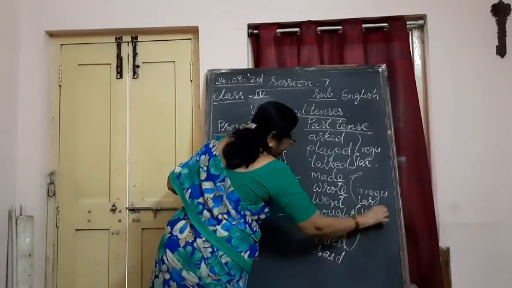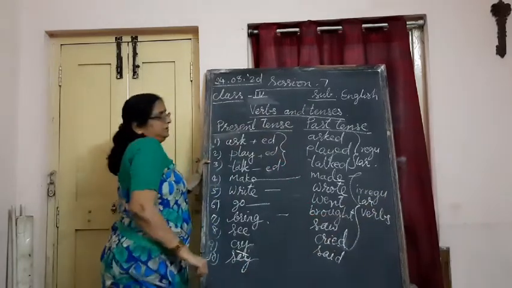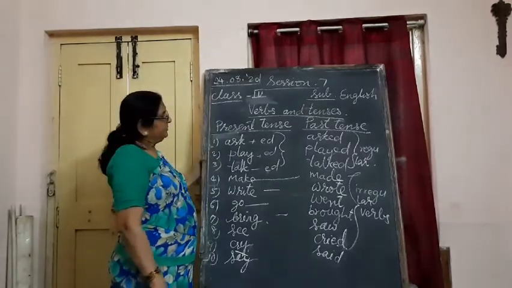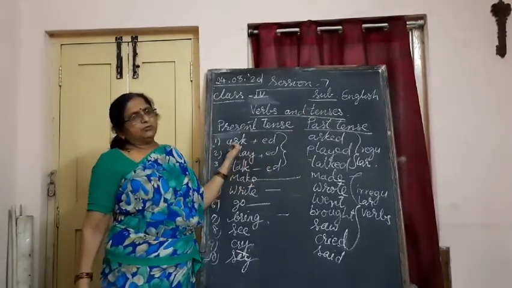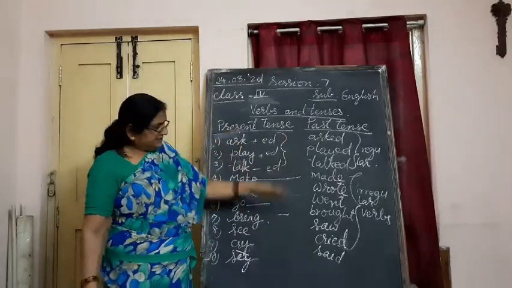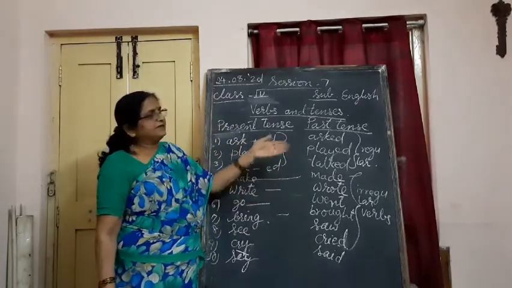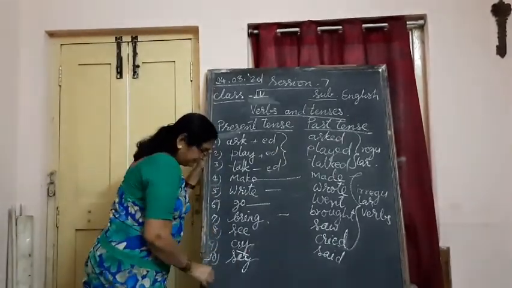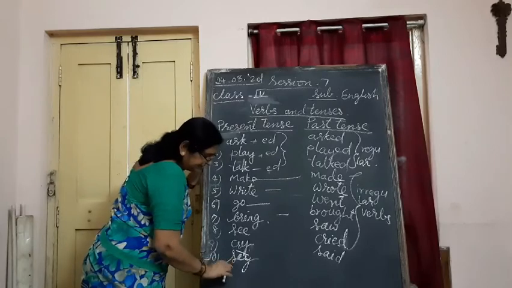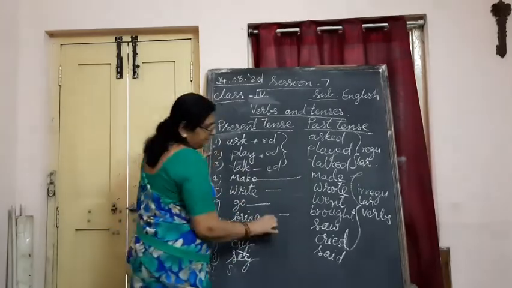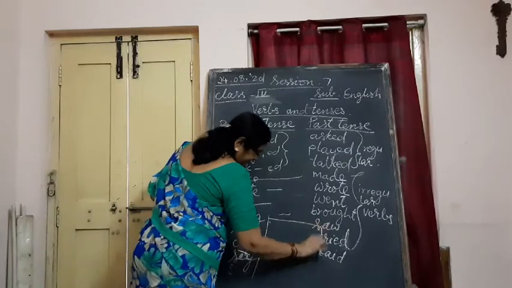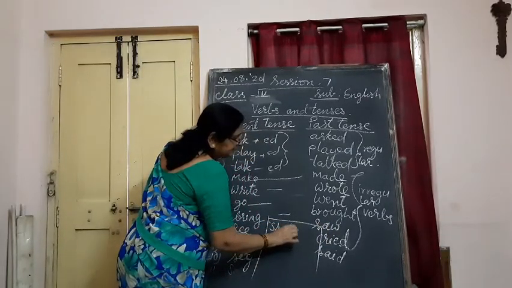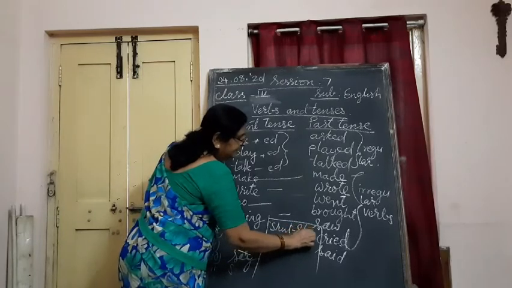We call them irregular verbs. Regular verbs are those where we are just adding ed to the root words. And where we are changing the spellings, they are called irregular verbs. One more set is there, children. If I want to tell you, for example, shut, I will write here in the middle. Shut is there. Its past tense will be the same. No change. We are not adding anything.